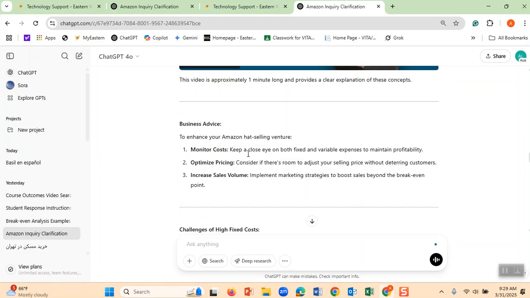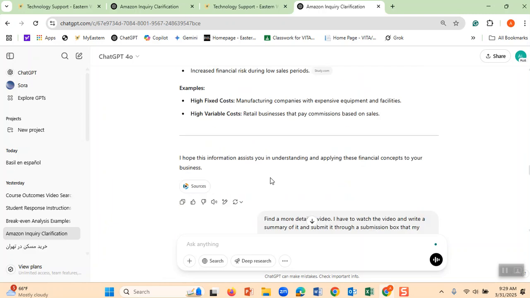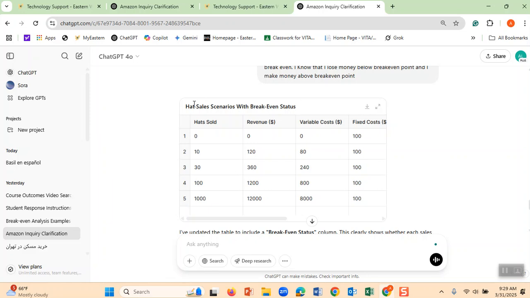Then I come, and these are the advices that I already showed you. The only thing is that when I copied and pasted, you didn't see this table that ChatGPT has created. But when I copied and pasted, if you provide the link of ChatGPT, I can see your table as well, because I asked ChatGPT intentionally to create this table. Do you see this expand table? This expands the table for me.